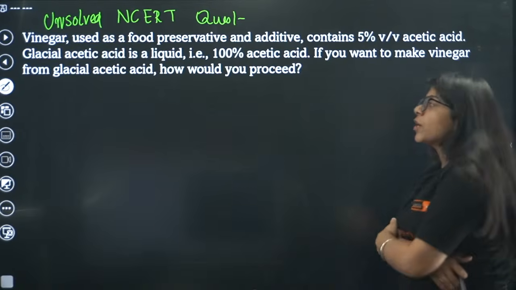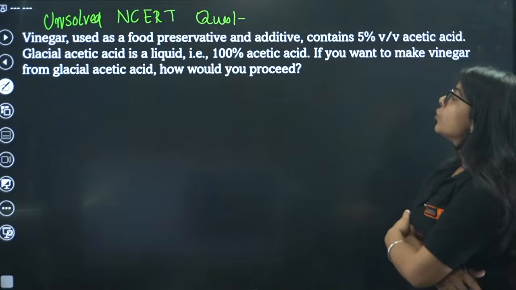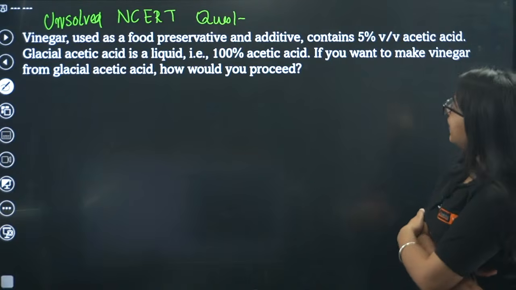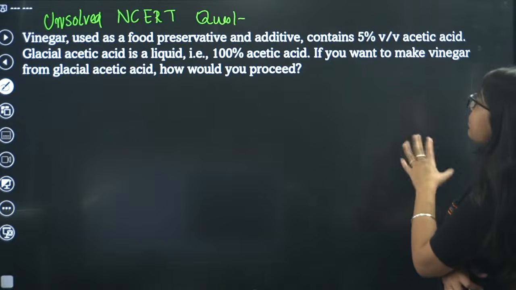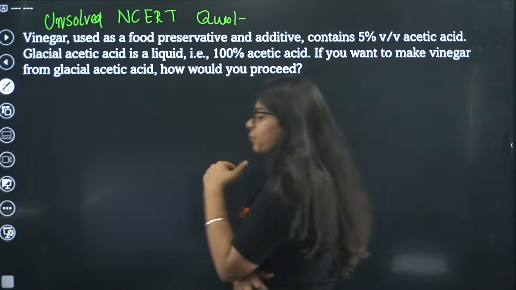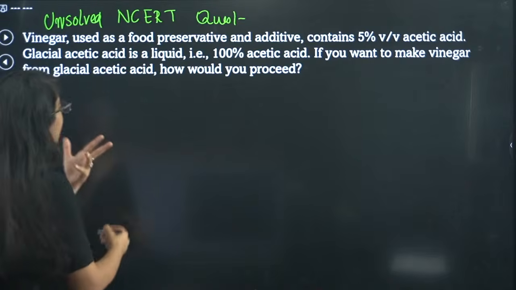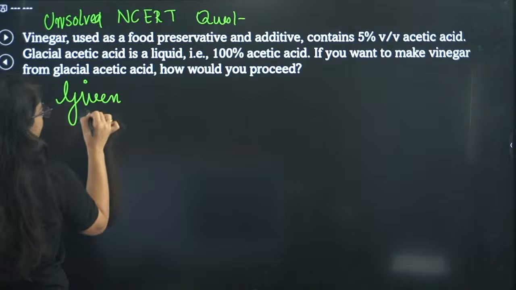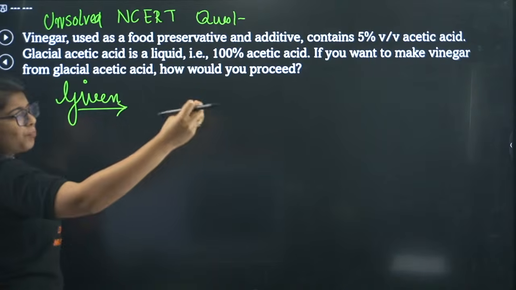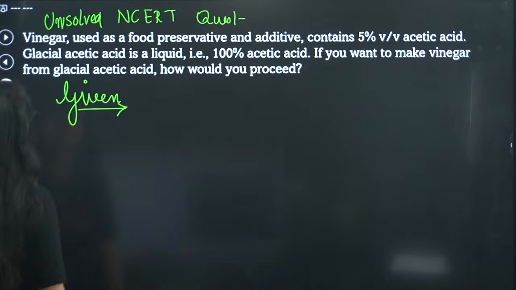Okay, let's read this question. Vinegar, used as a food preservative and additive, contains 5% of V by V acetic acid. So, listen to this and write this very carefully. That's a little bit tricky, not hard, just a hint of trickiness.